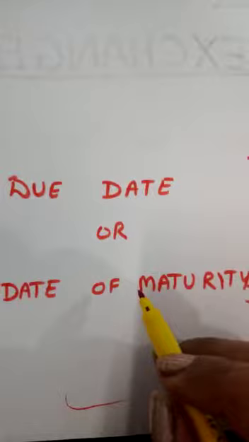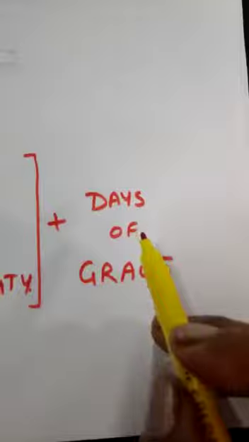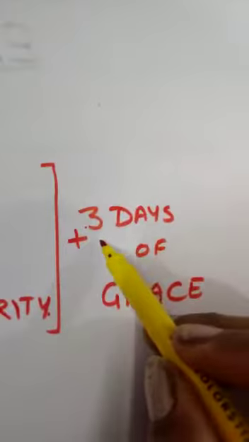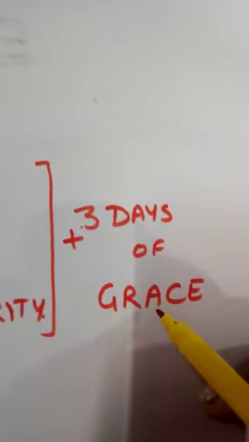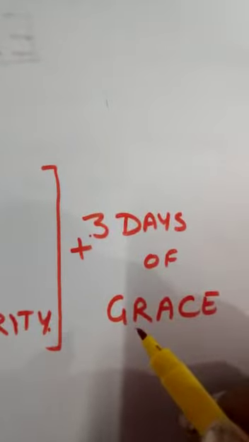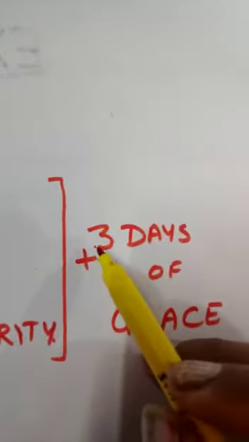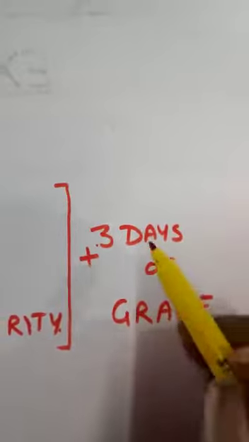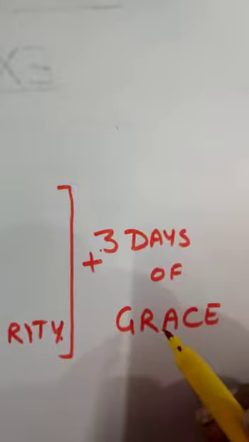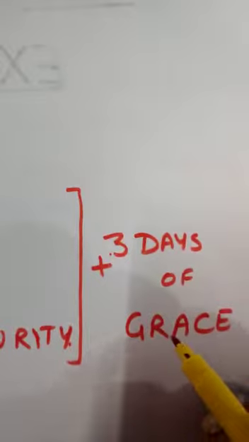So on those grounds, the court allows him a period called days of grace, or you can say 3 days of grace. The period of 3 days is given for grace, that if you forgot, or because of that happy or sad occasion you had to face, whatever the reason is, the court will allow you 3 days of grace. These 3 days are called days of grace.